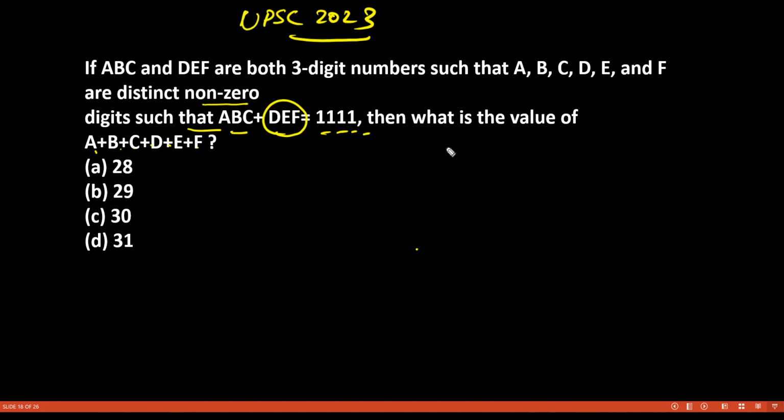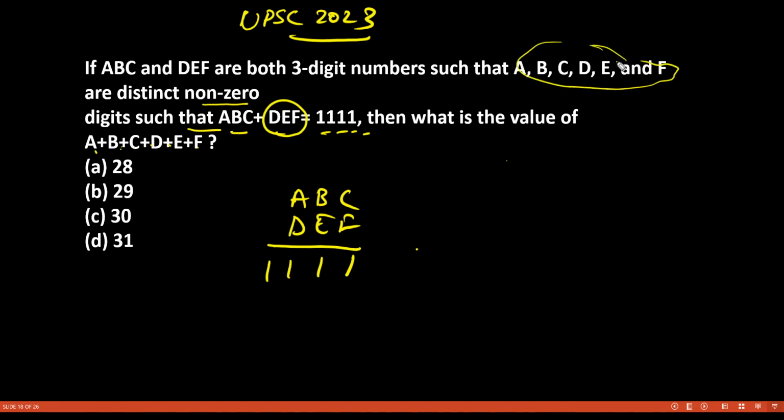Okay. So you have this number. Now they are saying they are both 3-digit numbers. All are distinct digits, all are non-zero digits. So we have A, B, C, D, E, F, and then it is given this is 1, 1 and 1. What is the value of A plus B plus C plus D plus E plus F? So they are all non-zero distinct numbers.